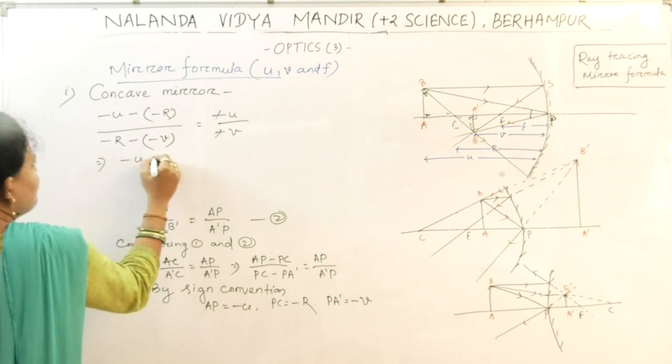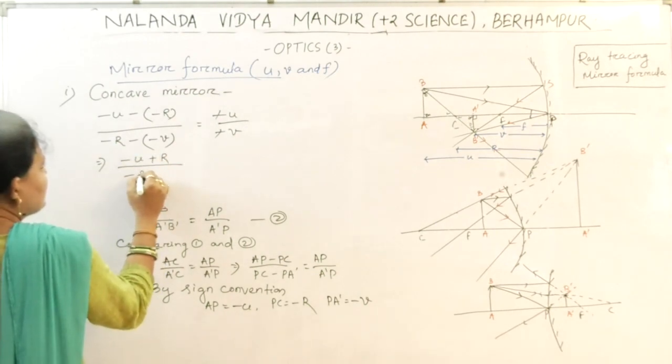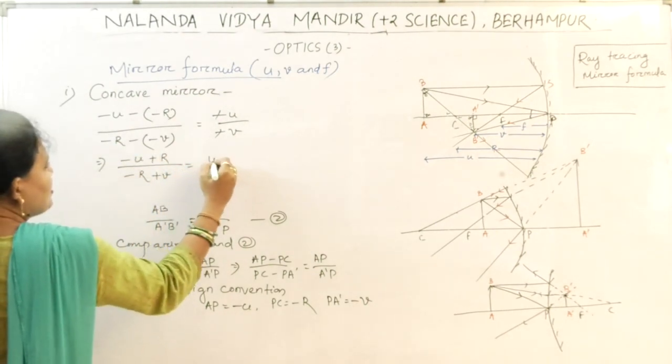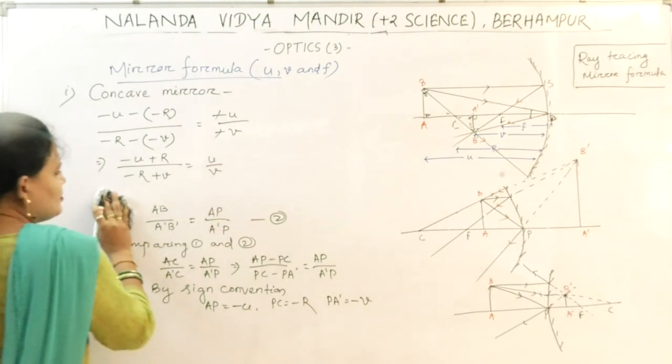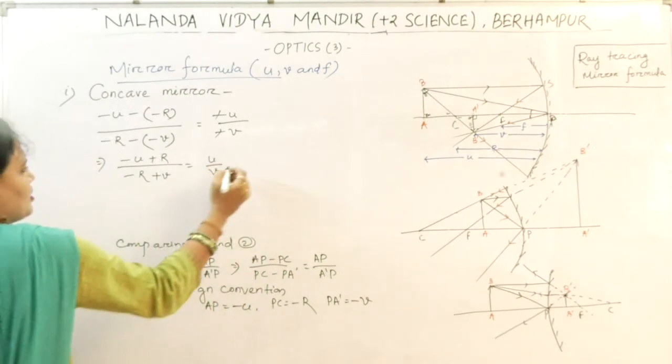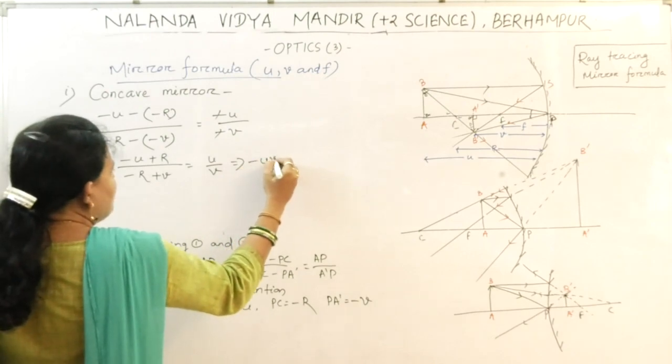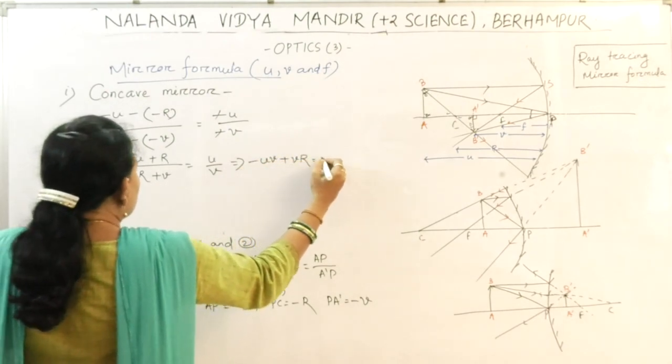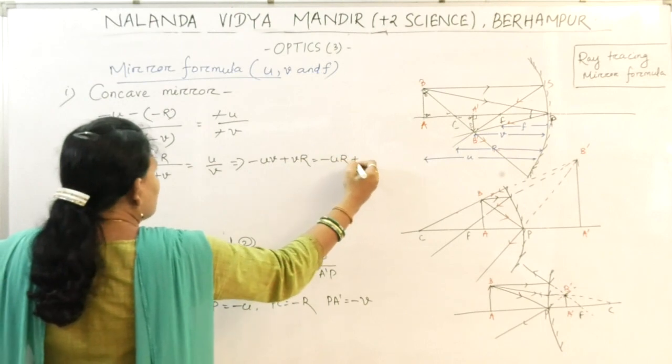So minus U plus R by minus R plus V is equal to U by V. Cross multiply: minus UV plus VR equals minus UR plus UV.